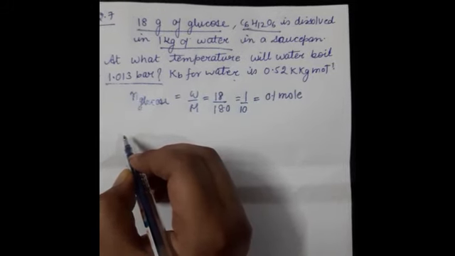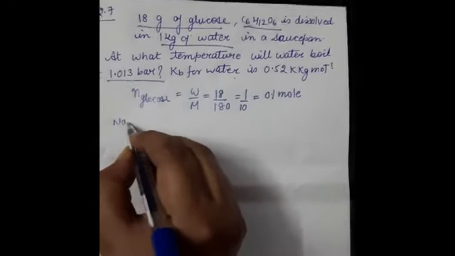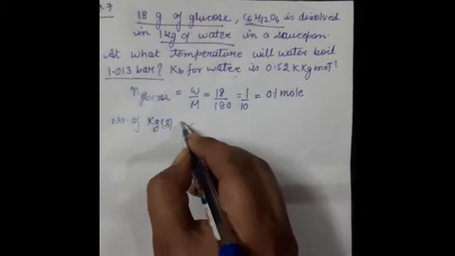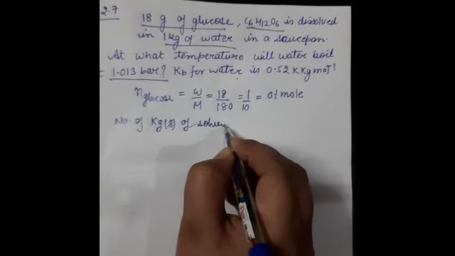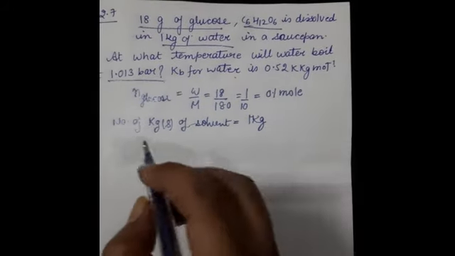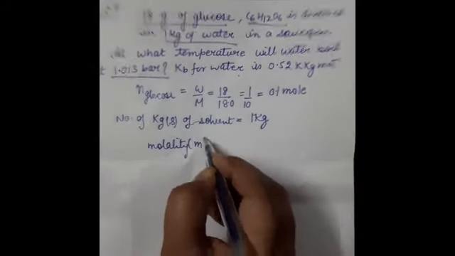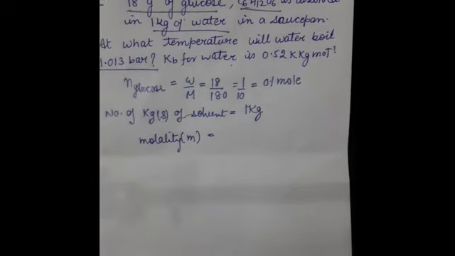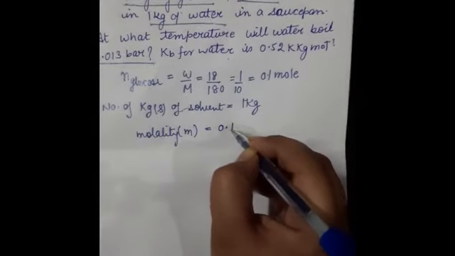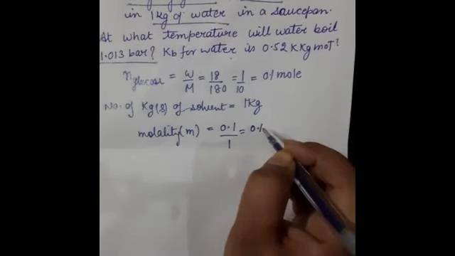So we can determine the molality. Here we can write: number of kilograms of solvent is equal to 1 kg, students. From this we can calculate the molality, which is denoted by small m. Number of moles of solute divided by mass of solvent in kilograms, so that is equal to 0.1 divided by 1. So here we get 0.1 m, small m.